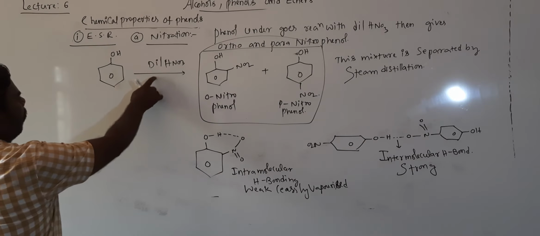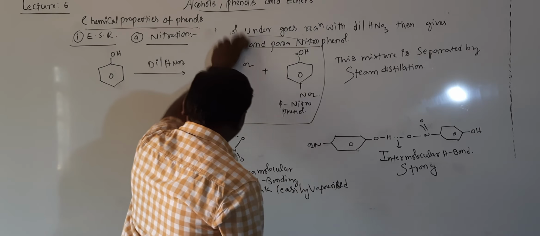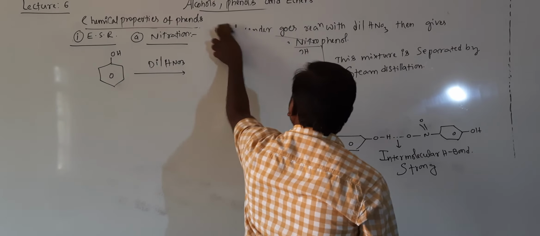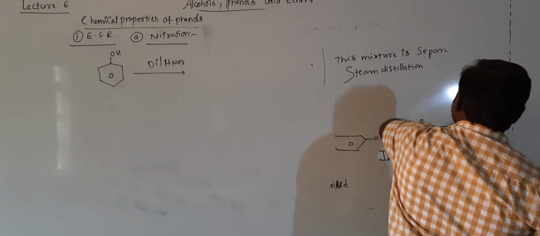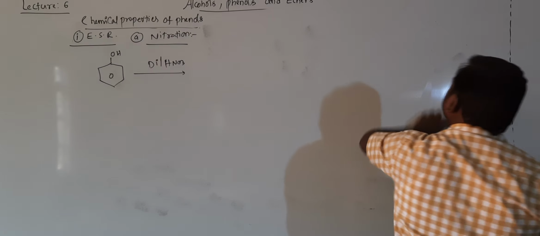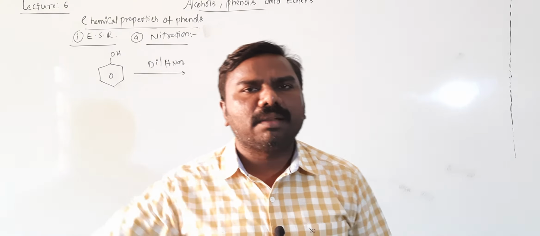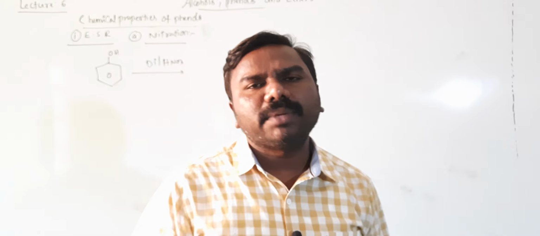If treated with concentrated HNO3, what happens here? When phenol is treated with concentrated nitric acid, concentrated means more electrophiles are available, so the number of NO2+ will be more.